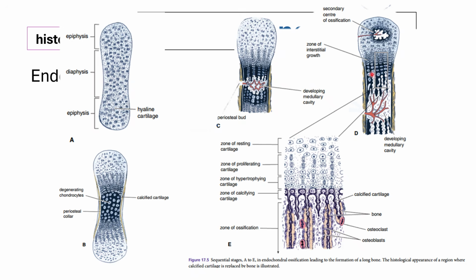While the zone of interstitial growth between your epiphysis and diaphysis is for the lengthening. Later we will talk more about that, but the key point is that from the cartilage there is the eventual deposition of calcium, which is termed ossification, in order to produce your bone tissue.